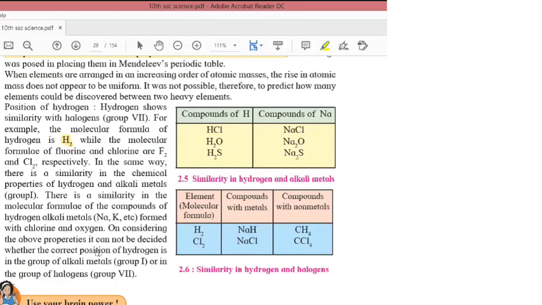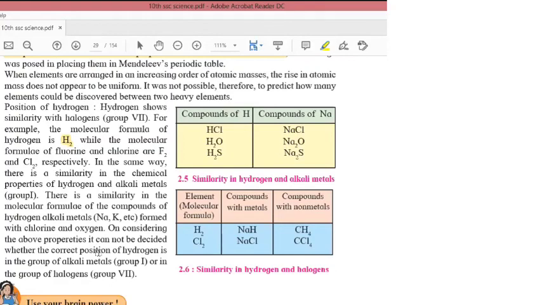The periodic table has 4 blocks: S block, P block, D block, and F block. The first 2 groups are in the S block. Then the right hand side part is the P block. The middle part is the D block, and the last 2, lanthanide and actinide series, are the F block.